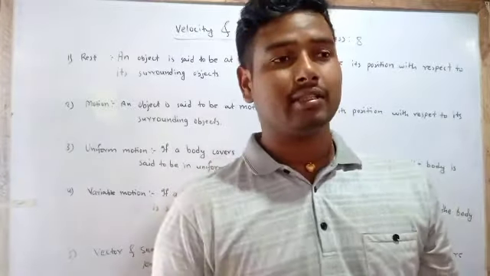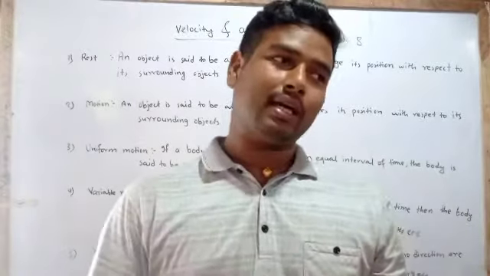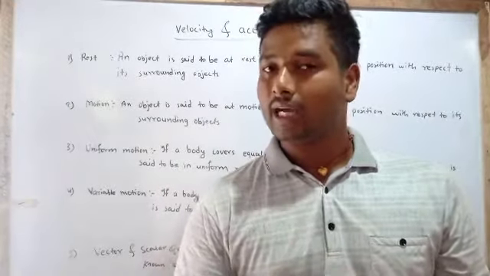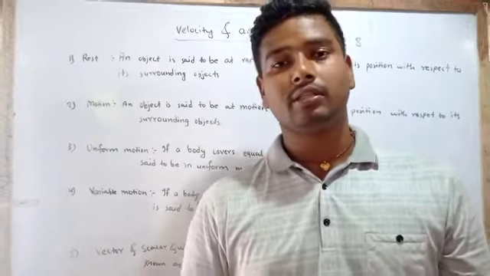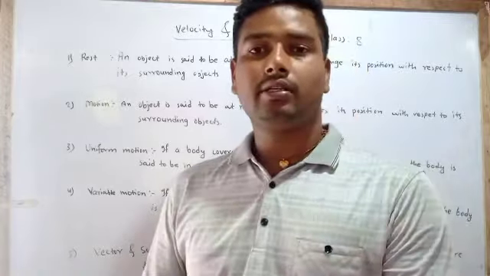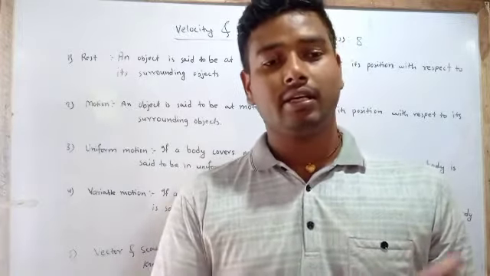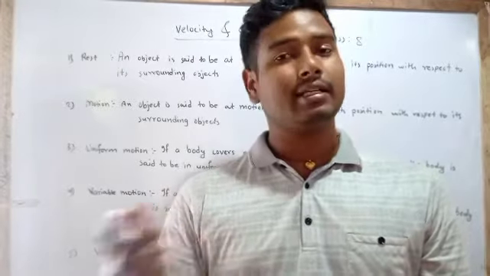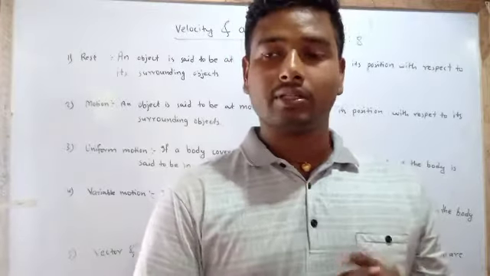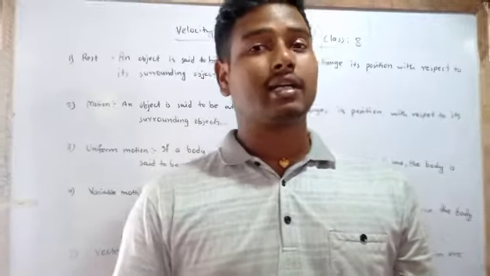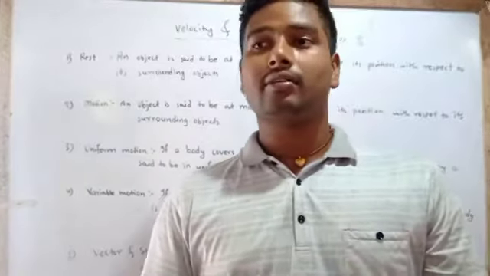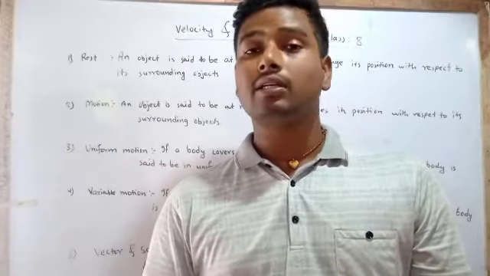How could you identify whether an object is at rest or in motion? When two persons are in the same car, if the car is running, then these two persons are at rest. If one person says to the other that you are in motion, then that is false. That is not really in motion. If the person in the car sees outside the car, they find that the outside object is in motion.